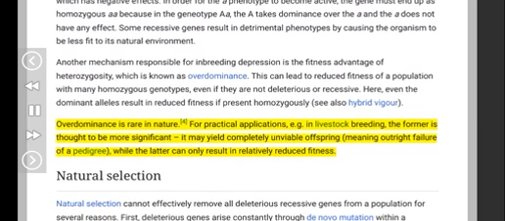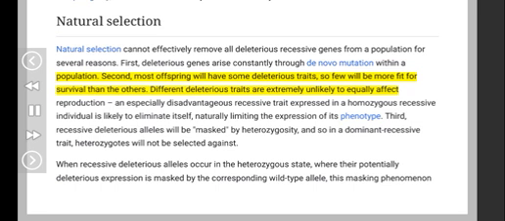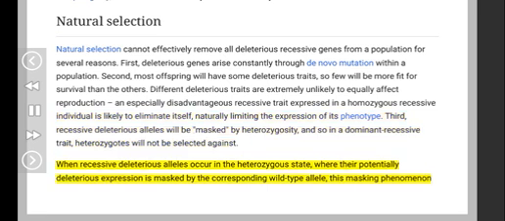Natural selection. Natural selection cannot effectively remove all deleterious recessive genes from a population for several reasons. First, deleterious genes arise constantly through de novo mutation within a population. Second, most offspring will have some deleterious traits, so few will be more fit for survival than the others. Different deleterious traits are extremely unlikely to equally affect reproduction. An especially disadvantageous recessive trait expressed in a homozygous recessive individual is likely to eliminate itself, naturally limiting the expression of its phenotype. Third, recessive deleterious alleles will be masked by heterozygosity, and so in a dominant-recessive trait, heterozygotes will not be selected against.